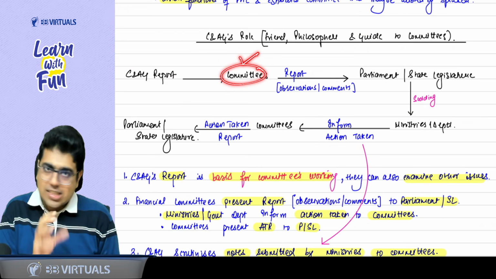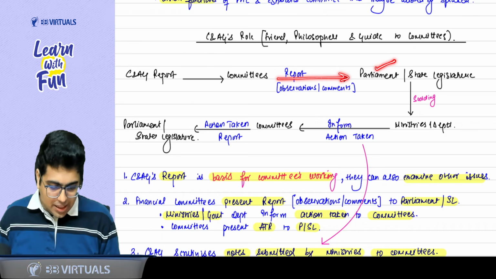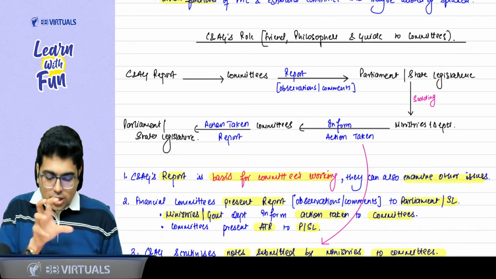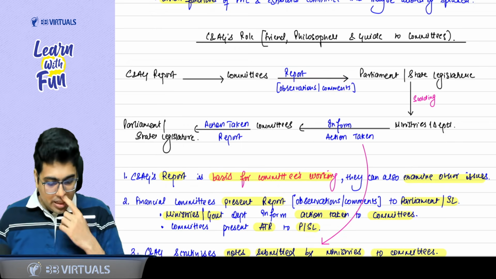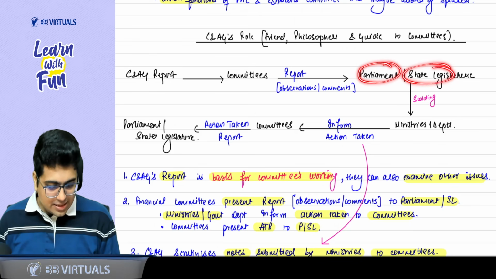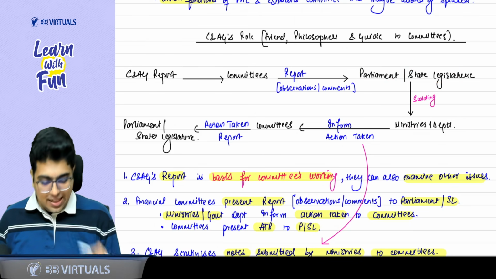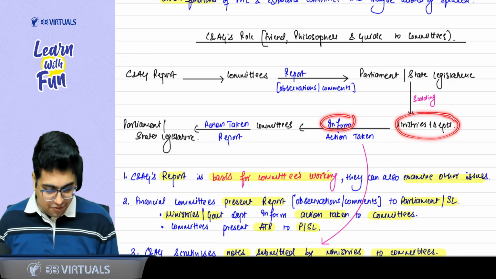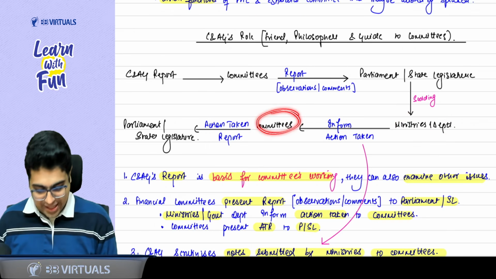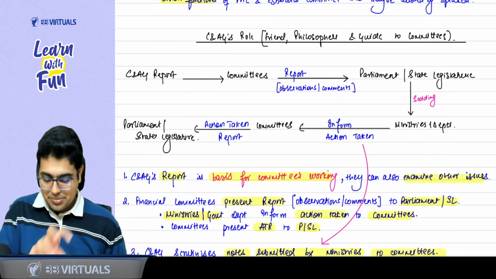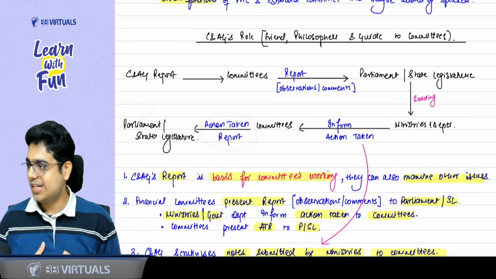Committees, meaning teachers, submit the report to the parliament or state legislature with observations and comments. Now parliament and state legislature give a scolding to the ministries and departments. Then these ministries and departments inform the committees of the action they have taken to improve, and then the committees issue an action taken report back to the parliament or state legislature.